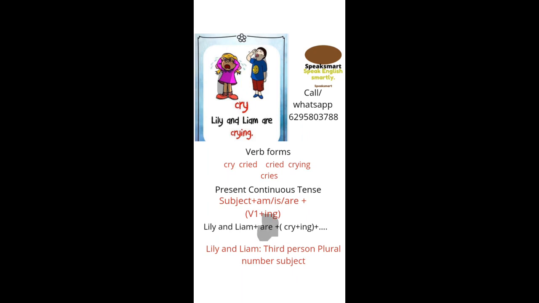So Lily and Liam is the subject, then the auxiliary verb are, then the main verb cry, and with ing that becomes crying. So cry to crying. In the present continuous form, we form the sentence like Lily and Liam are crying.